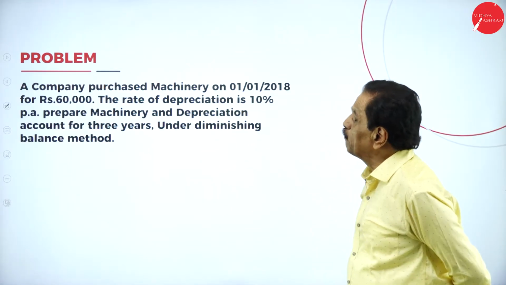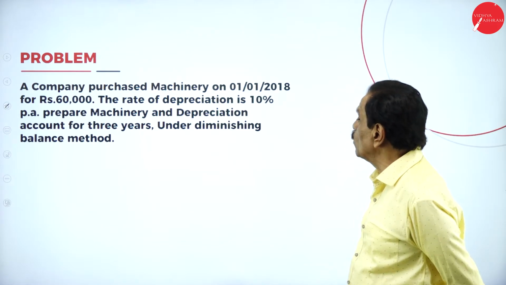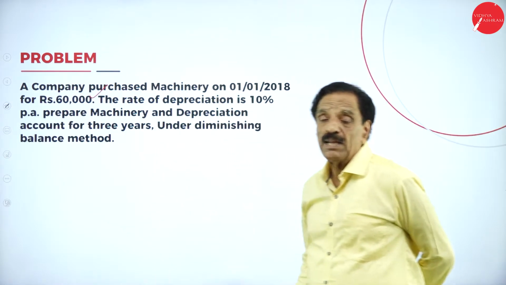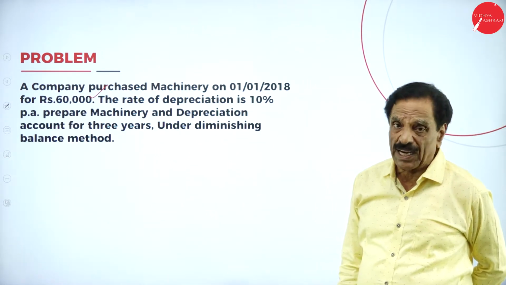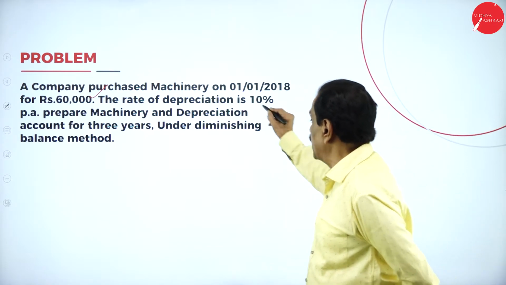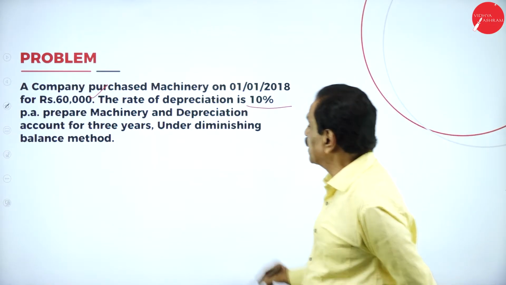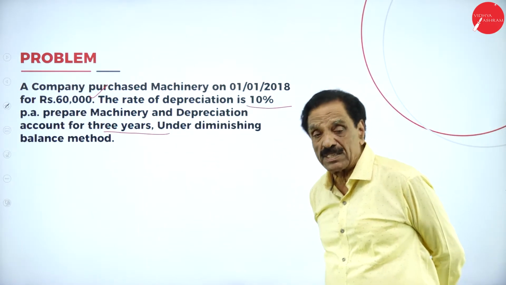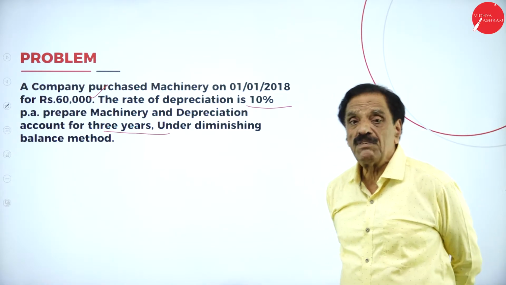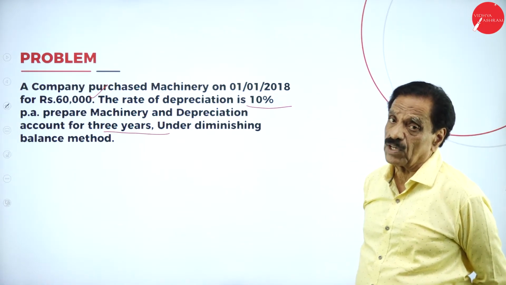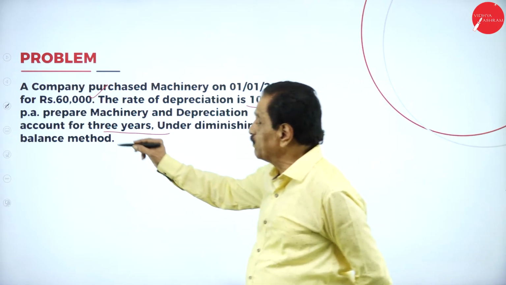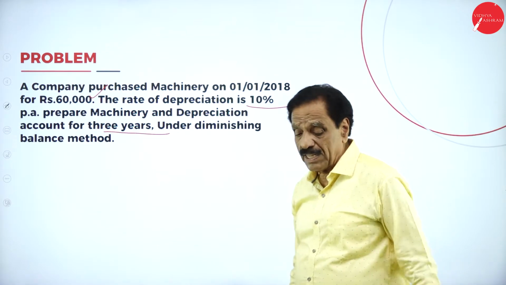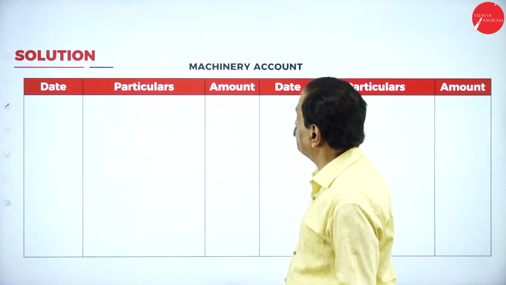A company purchased a machinery on 1/1/2018 for rupees 60,000. So what's the entry? Machinery account debit to cash account. The rate of depreciation is 10% fixed. Prepare the machinery account and depreciation account for 3 years under the diminishing balance method. In the exam, they will mention the method. According to that method only, you have to calculate. What is the cost of the machinery? 60,000. Rate is 10%. How many years do you have to prepare? 3 years.